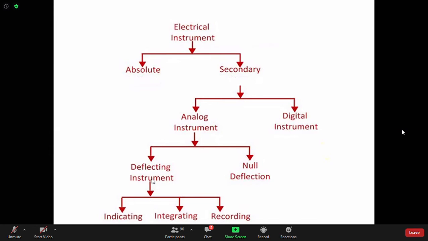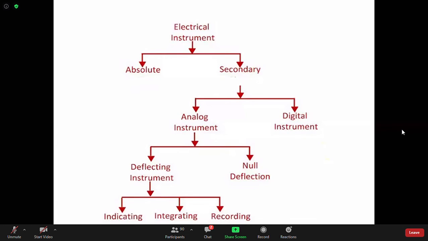So, deflecting instruments, we will mainly discuss those. They can also be classified into indicating, integrating, and recording. Recording means, for example, an electronic seismograph or ECG machine. They are actually recording a pattern with respect to time.